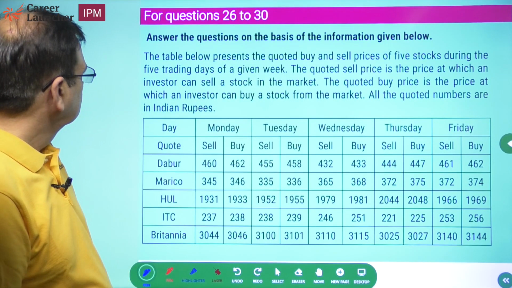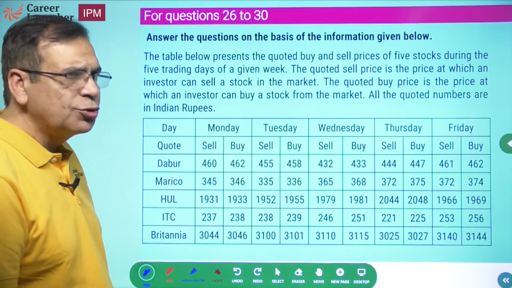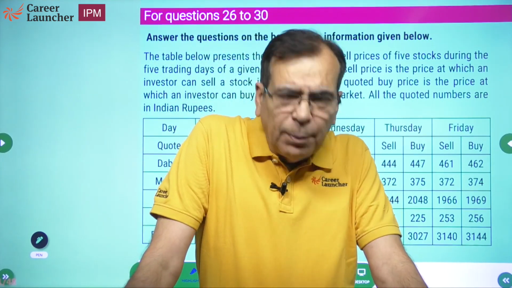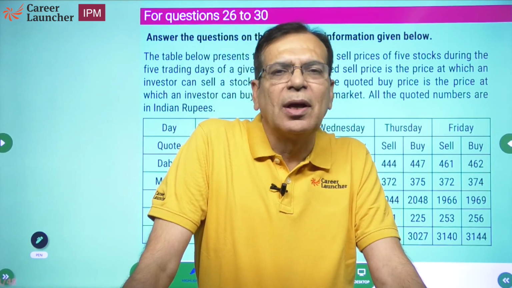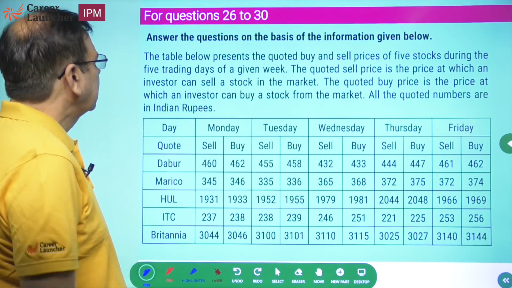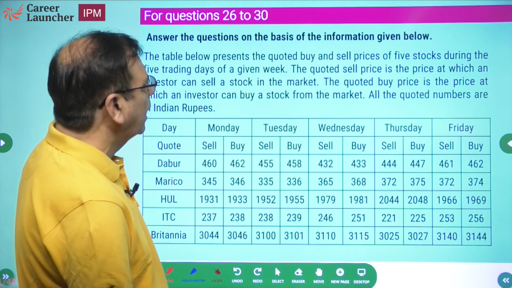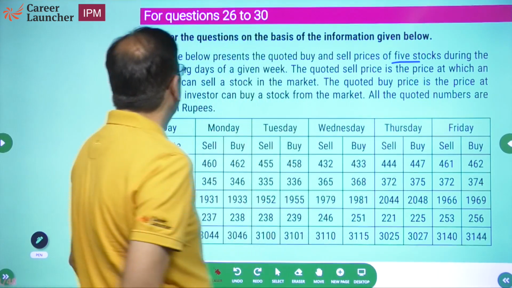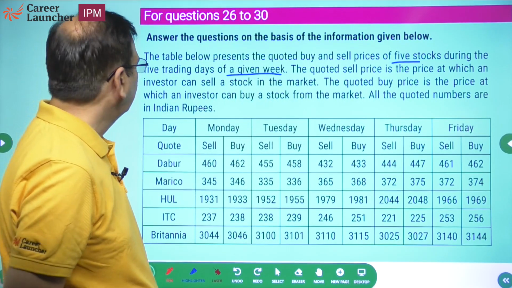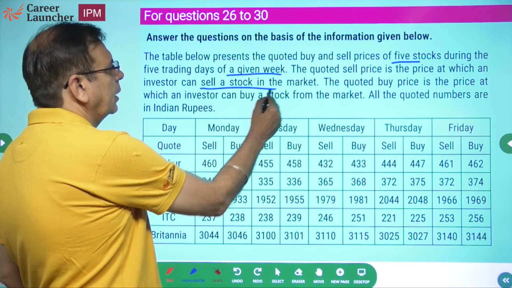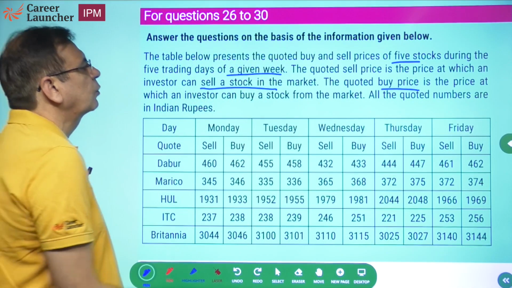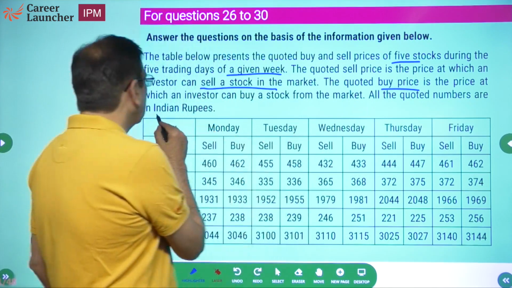DI, huge table. Don't be afraid. Horrible looking tables typically mean that the questions are likely to be easy. Let's see what is in it. The table below presents the quoted buy and sell prices of 5 stocks during the 5 trading days of a given week. The quoted sell price is the price at which the investor can sell a stock in the market, and quoted buy price is the price at which the investor can buy a stock from the market. All the quoted numbers are in Indian rupees.